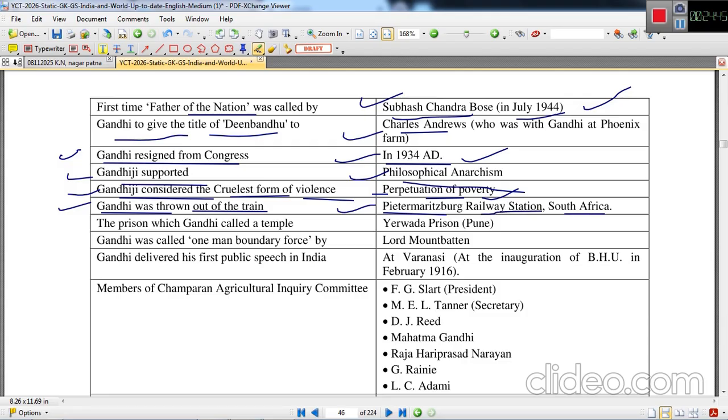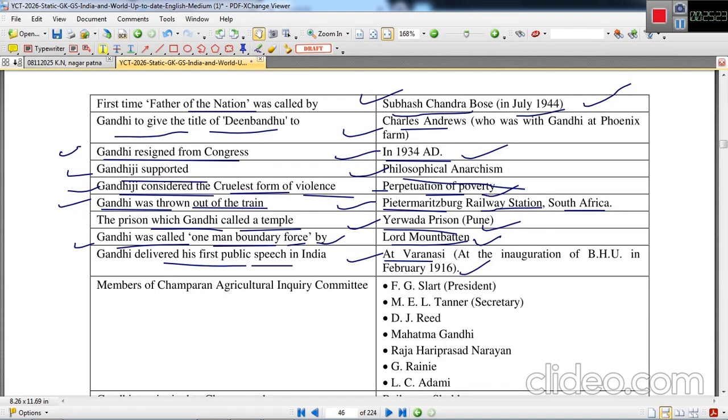Gandhiji was thrown out of a train at Pietermaritzburg railway station, South Africa. The prison which Gandhiji called a temple was Yerawada prison, Pune. He remained there for many years. Gandhiji was called a one man boundary force by Lord Mountbatten when he was busy in the riot area of Bengal. Gandhiji delivered his first public speech at Banaras Hindu College, Varanasi, in February 1916.